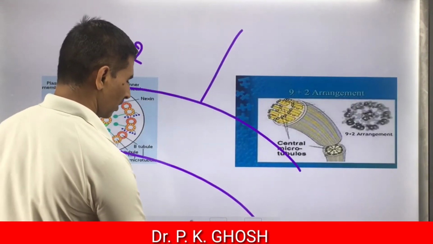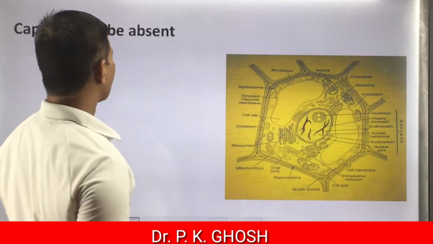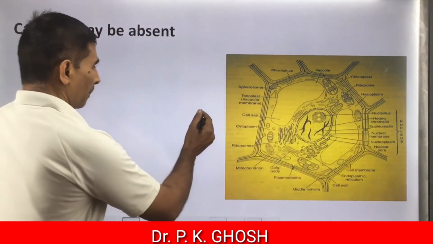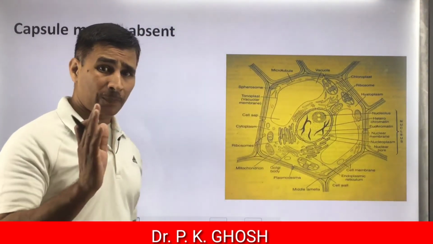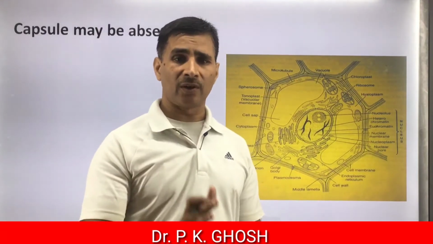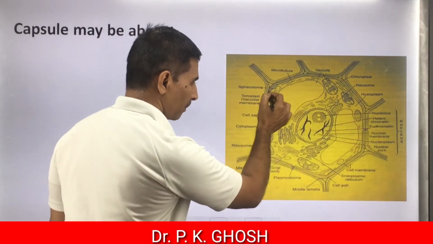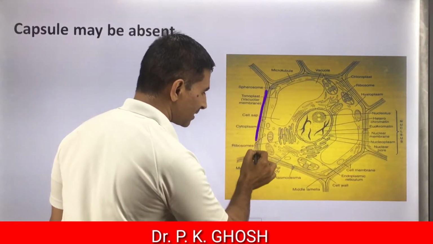Next feature of eukaryotes is capsule. In case of prokaryote, capsule may be present or not. But in case of eukaryotic, there is no capsule. It means this is the cell, plant cell, and this one is cell wall.